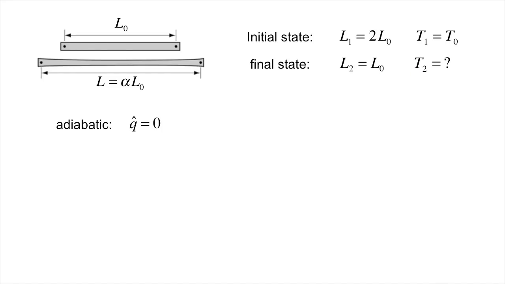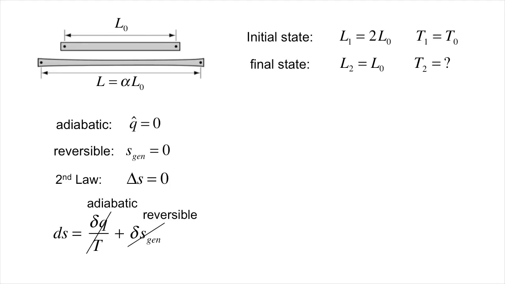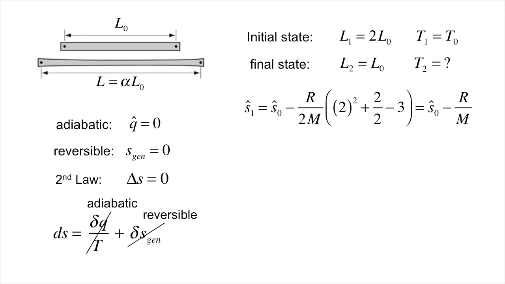Since the transformation is adiabatic, we know heat is zero. If it's reversible, it means Sgen is also zero. Writing out the second law, these constraints imply delta S will be zero, just like the adiabatic expansion of an ideal gas we examined earlier. Our initial entropy, S1, is known, since we know the initial temperature and strain state. Plugging in alpha equals 2, we get a negative initial entropy, reflecting the reduced multiplicity of the polymer molecules in its stretched state. Since delta S is zero, this implies that the higher entropy of the polymer when unstretched must be balanced by a reduction in temperature.